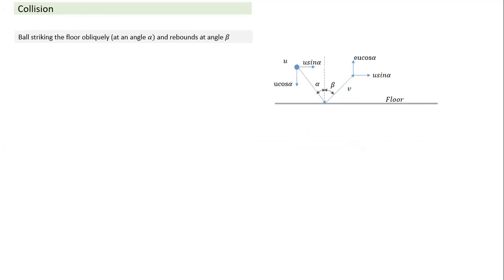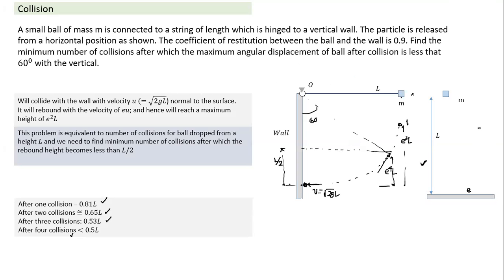Okay. Now we come to the next case here also. If you look at this question, we talked about something about line of collision. Line of collision here is perpendicular to the surface. This is the line of collision, and this was the line of motion. That's why it was a 1D collision. So far we have dealt with only those cases where line of collision and line of motion are the same.